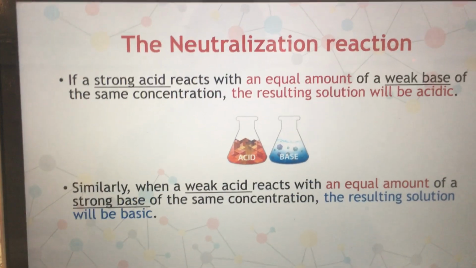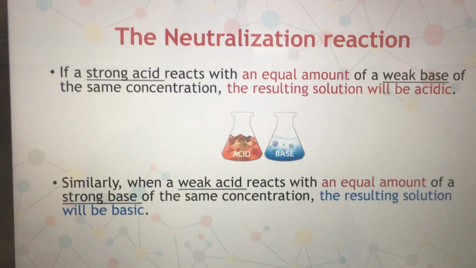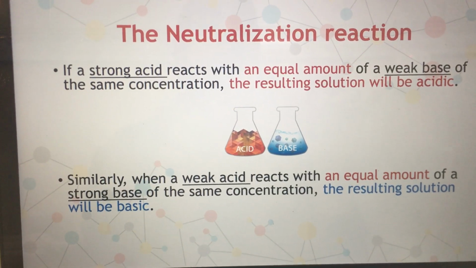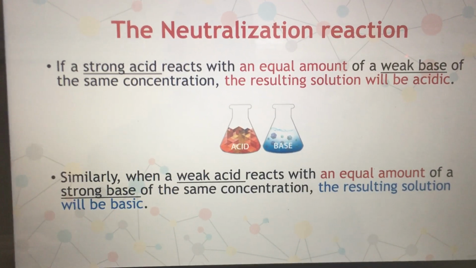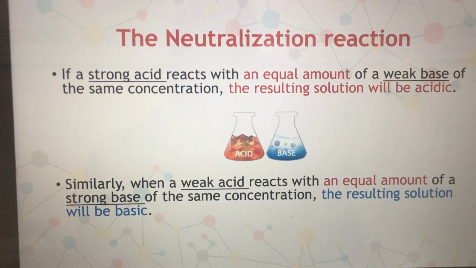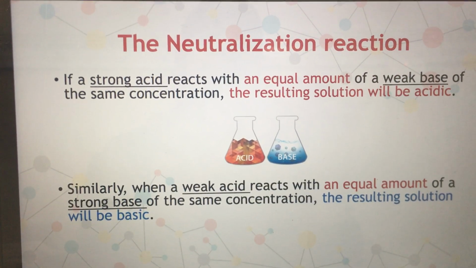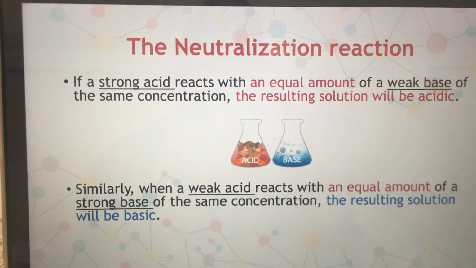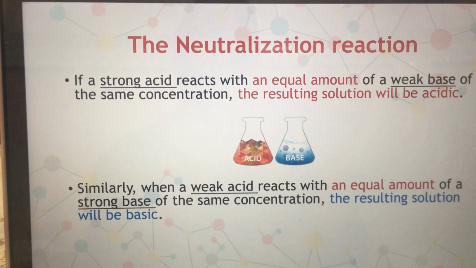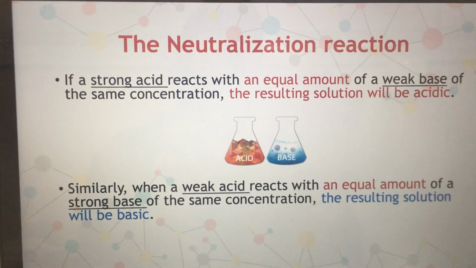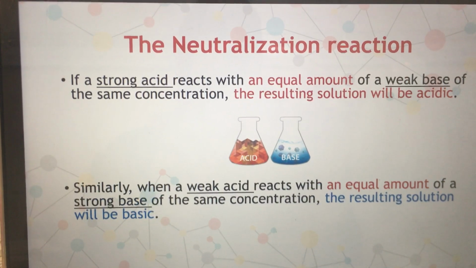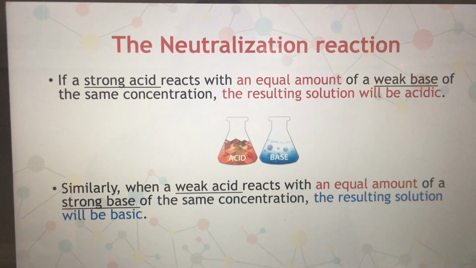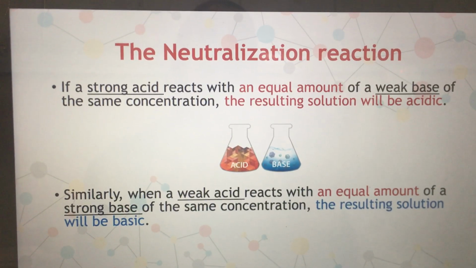Why? Now a strong acid ionizes completely and forms hydronium ions. So there is a lot of hydronium ions in the solution. But a weak base does not ionize completely. So there are just a few hydroxide ions in the solution. Hydronium ions are more than hydroxide ions. So the hydroxide ions will react with some of the hydronium ions, and there are extra hydronium ions in the solution. This means the solution will be acidic.